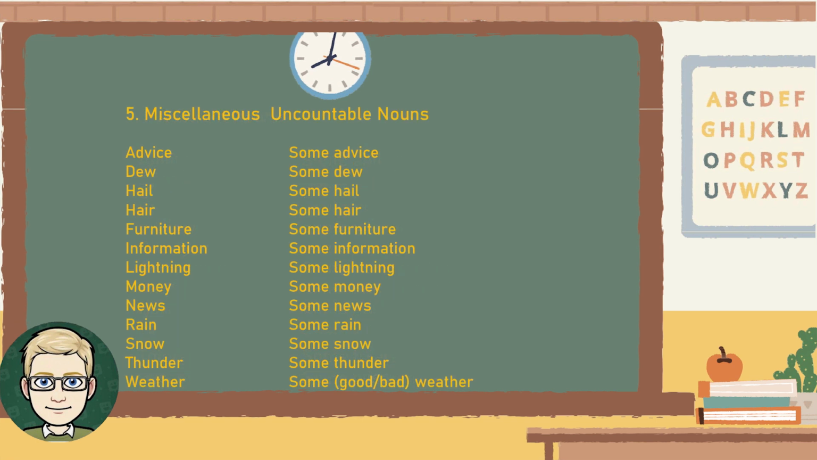5. Miscellaneous uncountable nouns. Advice, some advice. Dew, some dew. Hail, some hail. Hair, some hair. Furniture, some furniture. Information, some information. Lightning, some lightning. Money, some money. News, some news. Rain, some rain. Snow, some snow. Thunder, some thunder. Weather, some good weather or some bad weather.